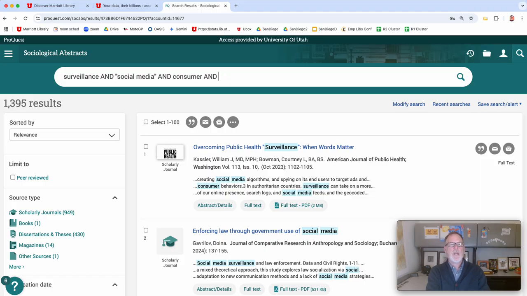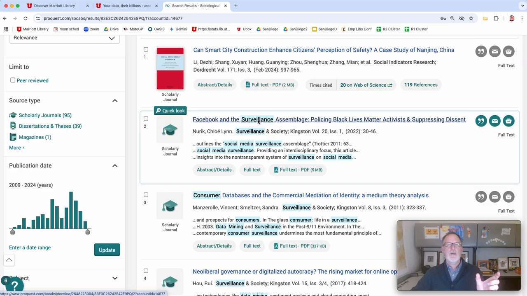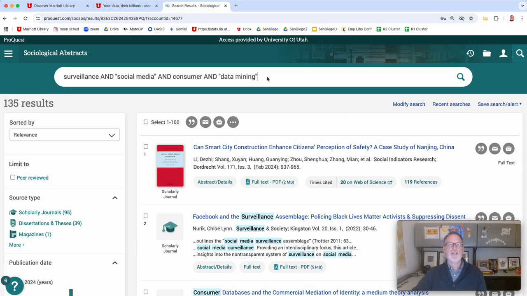Oh, let's do data mining. I mean, try any of these out. I'm just making this up as I go, but you can use these keyword strings. Ooh, policing Black Lives Matter activists and suppressing dissent from 2022. So there are all these different events going on. Maybe it was the 2016 election. Maybe it's this 2025 election. There are all sorts of different points that you can go in and add different keywords to. The 2025 election might not have all that much in it.